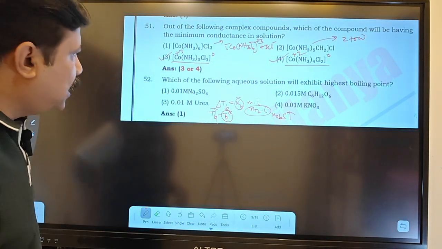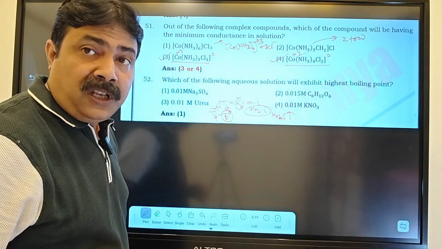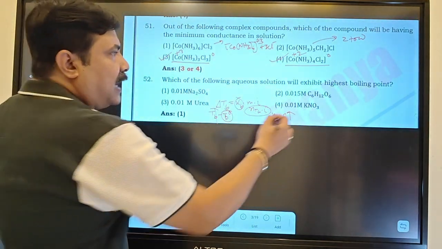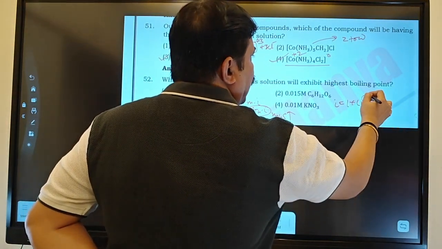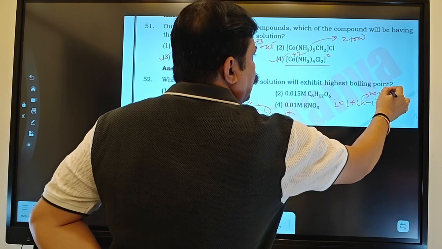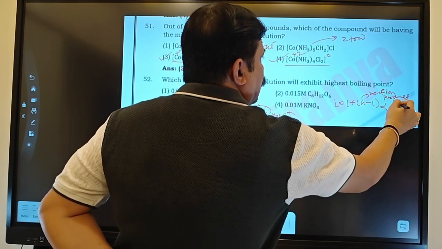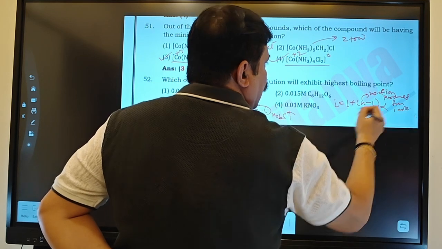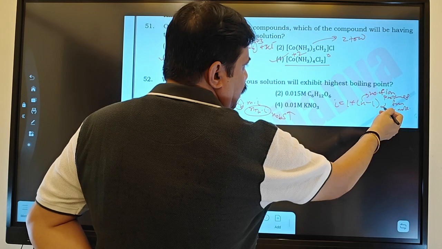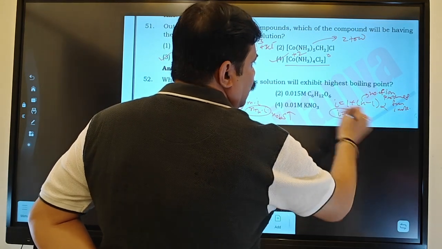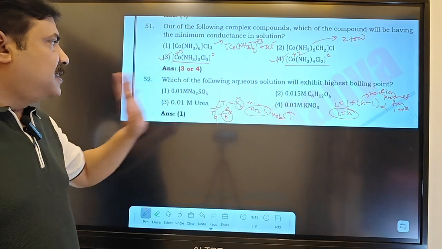If you look at 0.01 molar Na2SO4, the number of ions produced from one molecule is nothing but i, because i will be equal to 1 plus (n minus 1) into alpha, where n is the number of ions produced from one molecule. Now if the degree of dissociation is 100 percent, alpha will be equal to 1. In that condition, your i will be equal to the number of ions produced from one molecule. So here there will be 3 ions.